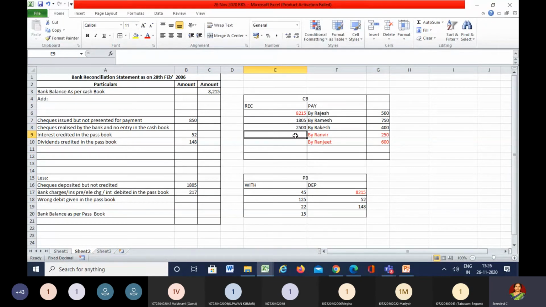What happens? The cash book is more and the passbook is less. What are you going to do here? Minus. Checks received, it is not deposited, it is only received.